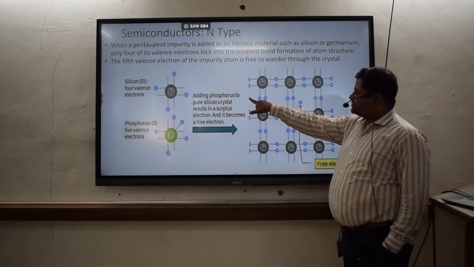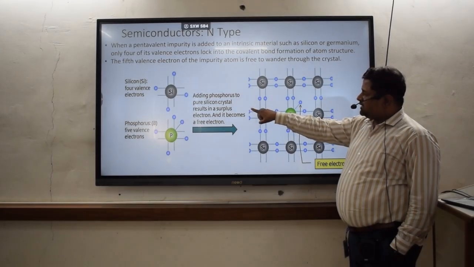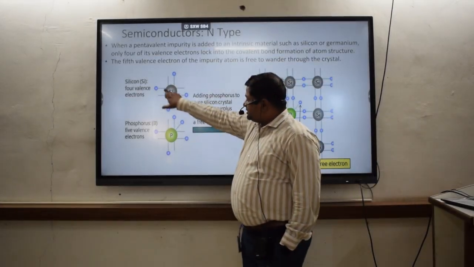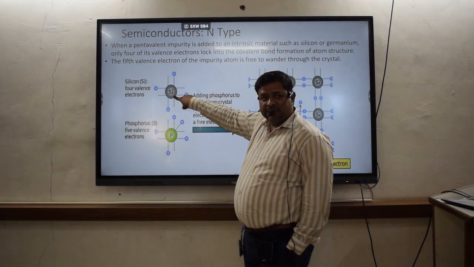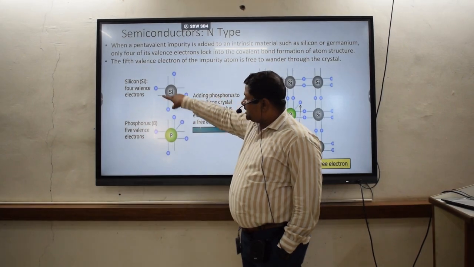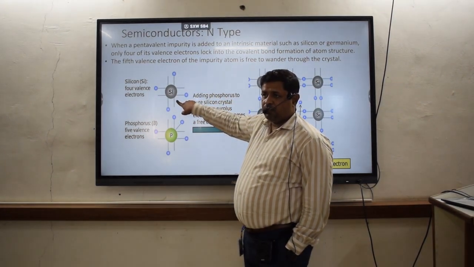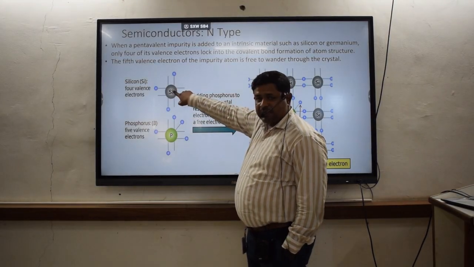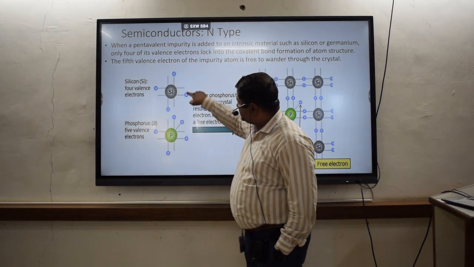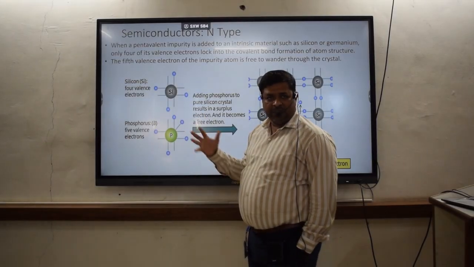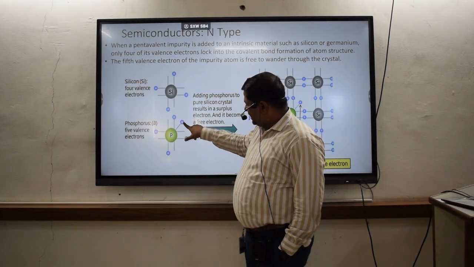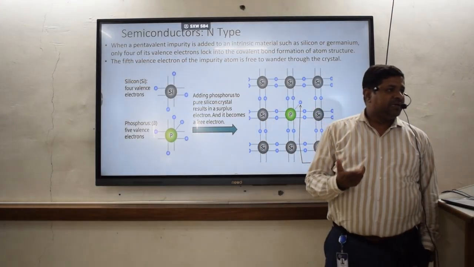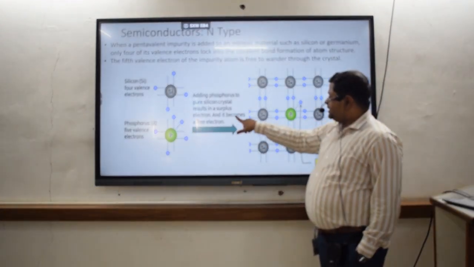After addition, adding phosphorus to the pure silicon crystal results in a surplus electron and it becomes a free electron. This pure silicon at this moment can be considered as an insulator because there is no free electron present in the outer shell. Okay. When I add this phosphorus to the silicon, then these 4 electrons will combine with this. They will make a covalent bond with each other, but there is one extra electron present in the phosphorus that will act as a free electron for conducting electricity. So that is written and it becomes a free electron.